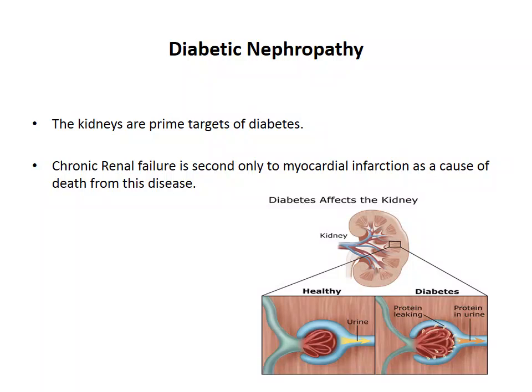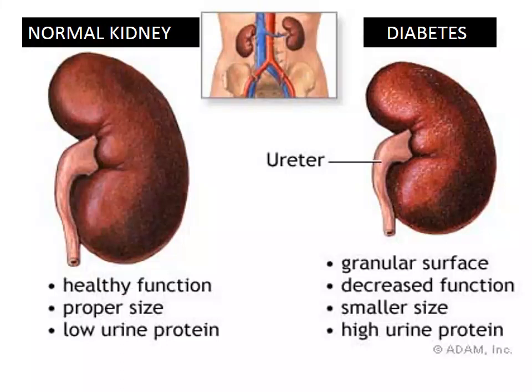Next we have diabetic nephropathy. The kidneys are the prime targets of diabetes mellitus. After myocardial infarction, chronic renal failure is the second most common cause of death in these diabetic patients. Grossly, the kidneys in diabetic patients will usually be smaller in size compared to normal kidneys, and the external surface will be granular. The kidneys are decreased in function and they have high urine output.